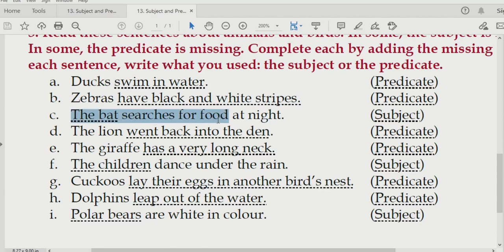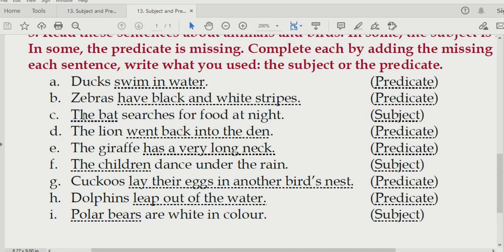The bat searches for food at night. Let us identify the verb, searches. You can see over here with the verb we also have the sentence till the end, but the starting part is missing. So you can use any animal's name here, or you may also write about a human being, whatever you feel right. Now I gave you a simple example, the bat.